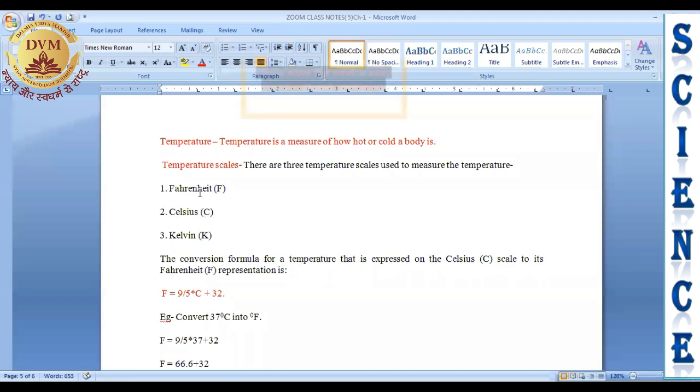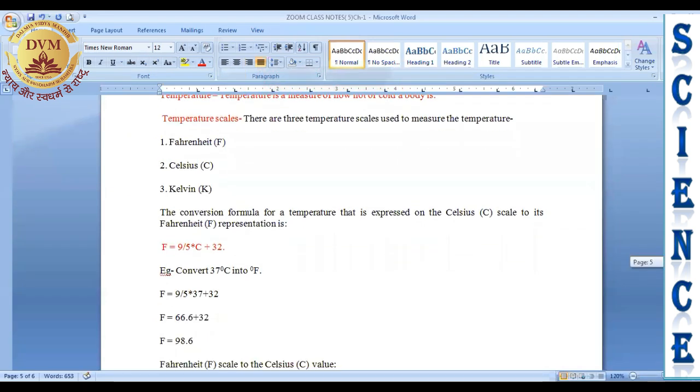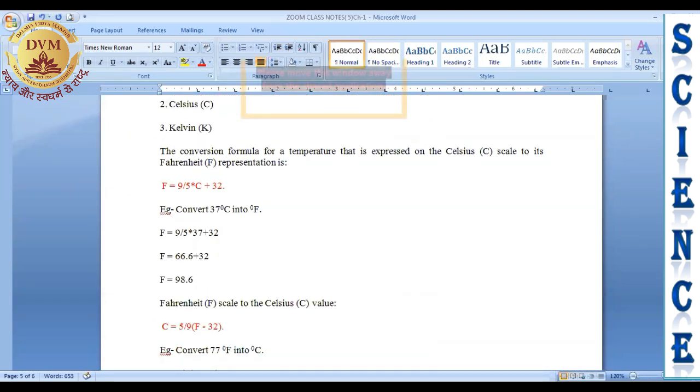We also use Fahrenheit. We can interconvert these scales. Interconvert means we can convert Fahrenheit into Celsius, Celsius into Fahrenheit, Celsius into Kelvin, Kelvin into Celsius, and Kelvin into degree Fahrenheit. For that, we have some important formulas.